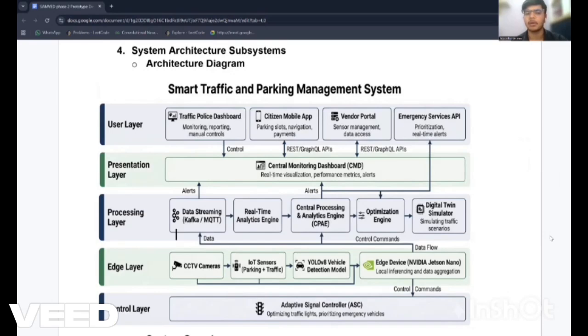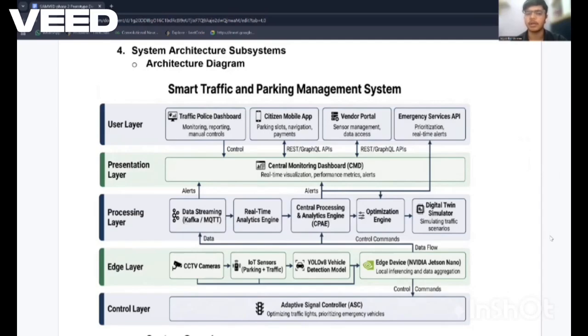Our adaptive signal controllers dynamically adjust traffic in case of emergencies. The system automatically detects emergency vehicles and generates a green corridor, ensuring faster and safer transit. On the presentation layer, all insights are visualized through a central dashboard for authorities, providing live traffic status, alerts, and control options. At the same time, citizens interact through a mobile app to check parking availability, book slots, and get optimized navigation routes.